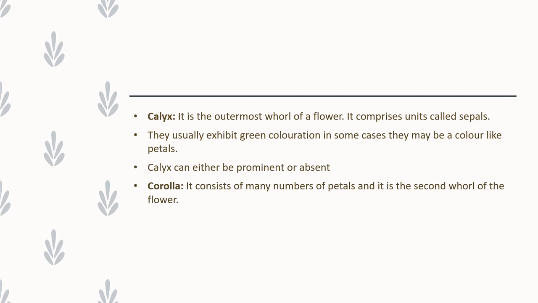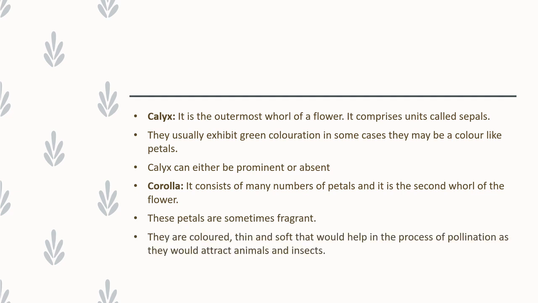Next is corolla. Corolla is nothing but the many petals. It is the second whorl of the flower. Always the petals are colorful and in some plants the petals are fragrant. The main function of the corolla is that it is involved in pollination. It attracts animals and insects for pollination because of its bright color.